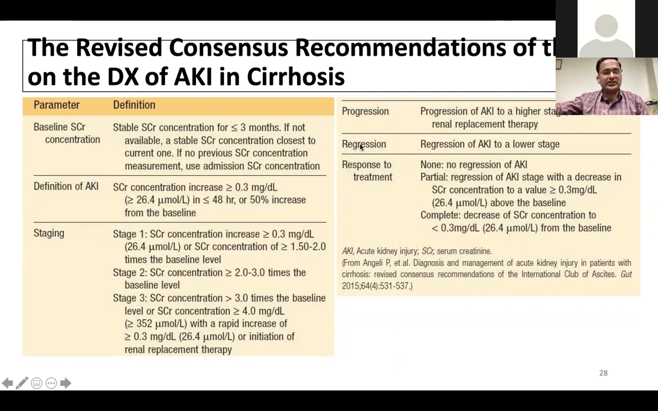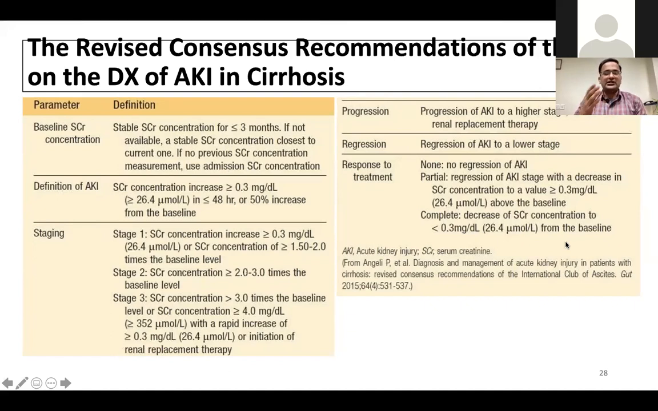Further, we should also note down and document the progression or regression to a lower stage. Progression to the next stage, stage 1 to 2, 2 to 3, is a progression. Regression is the other way. And the response to treatment is a complete response if the serum creatinine concentration comes back to less than 0.3 milligrams from the baseline.